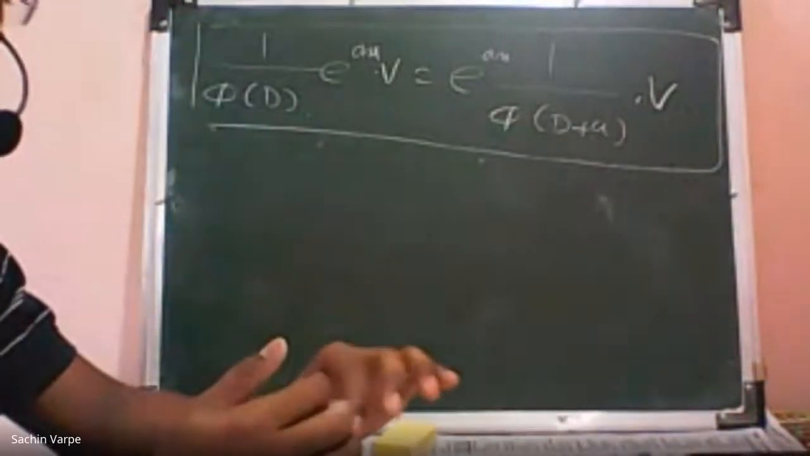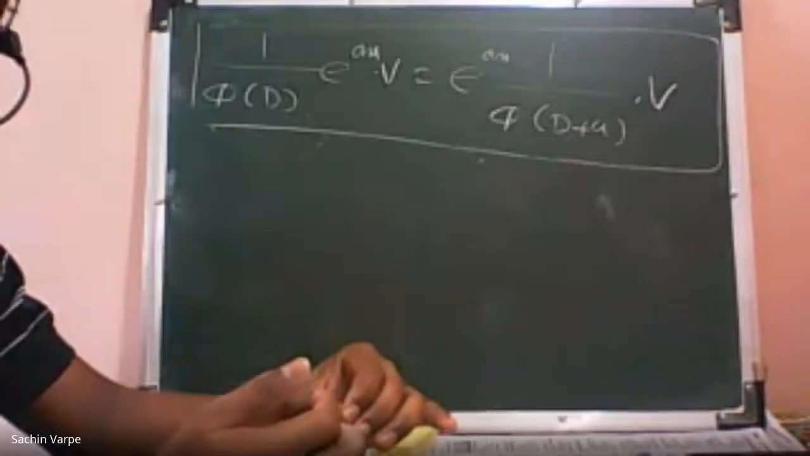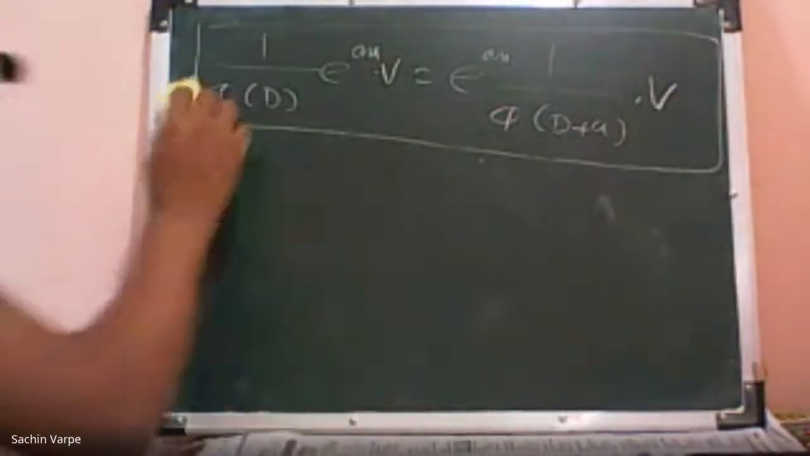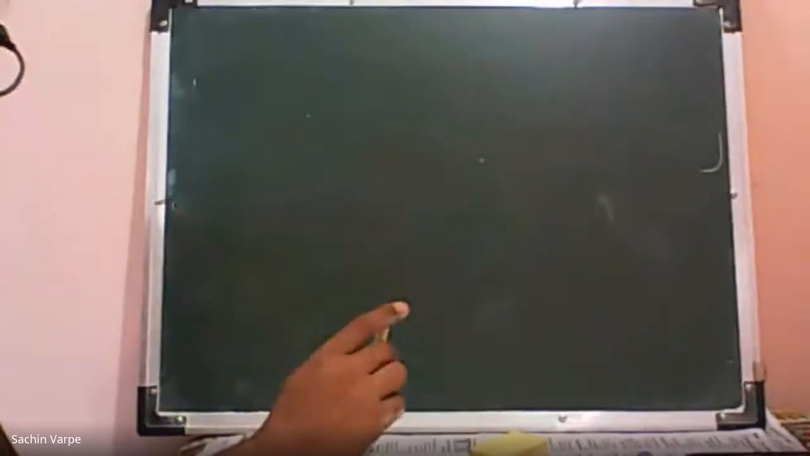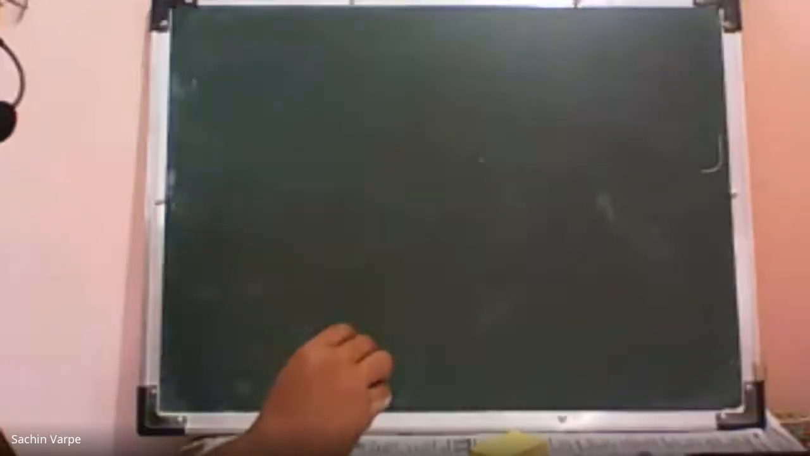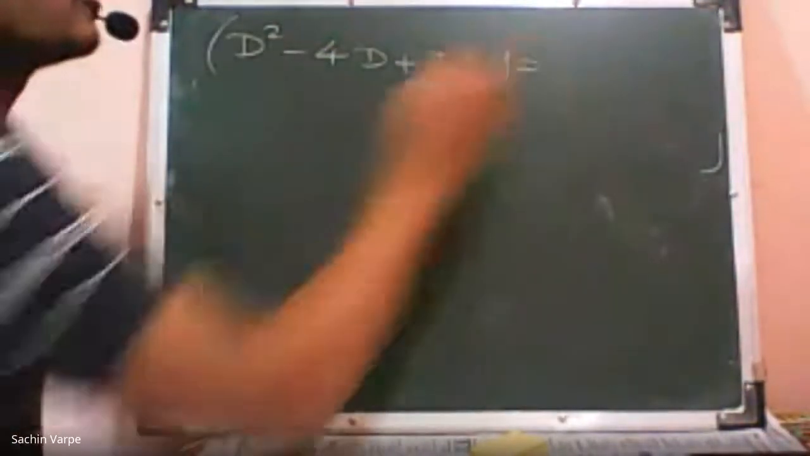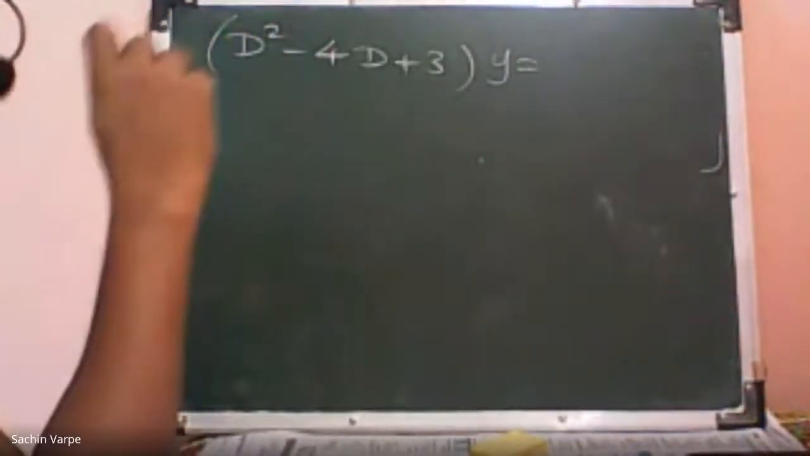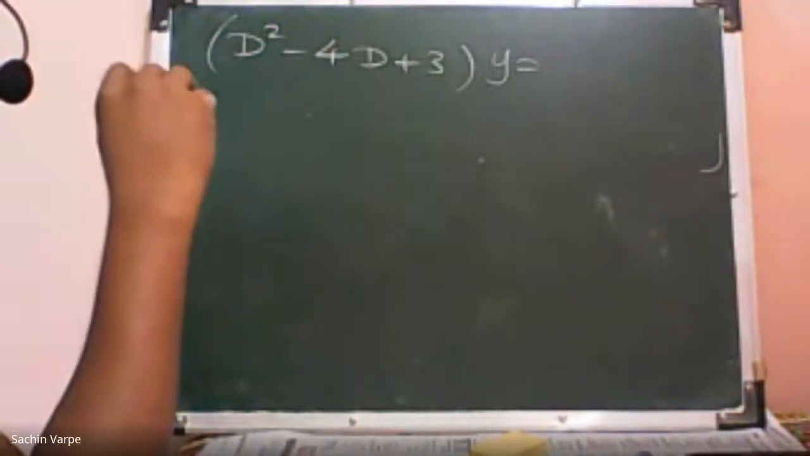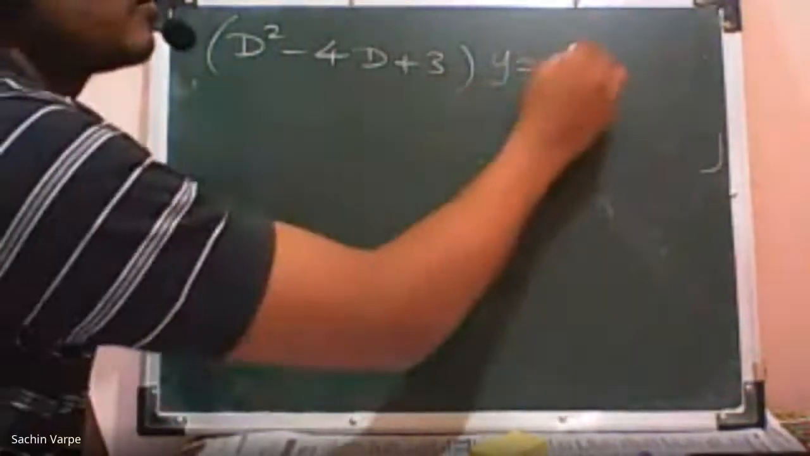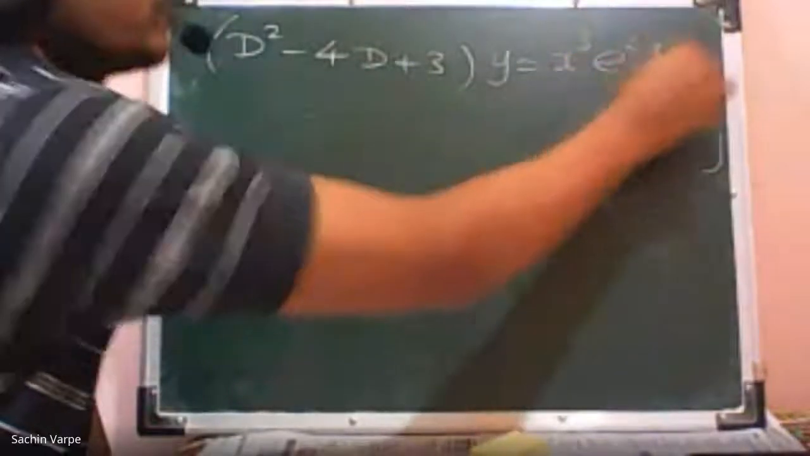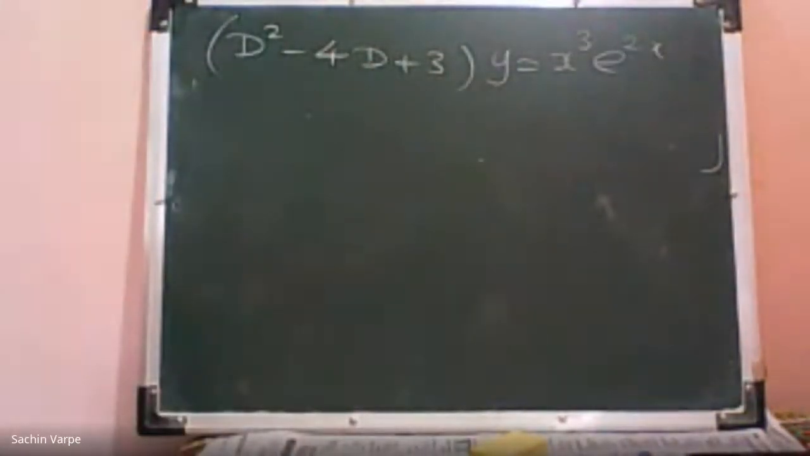Write down. Example. Solve d square minus 4d plus 3 times y, that is d square minus 4d plus 3 times y, equals x cube e raised to 2x.